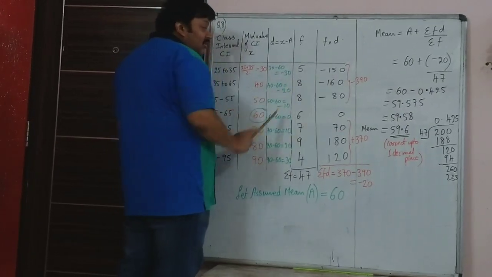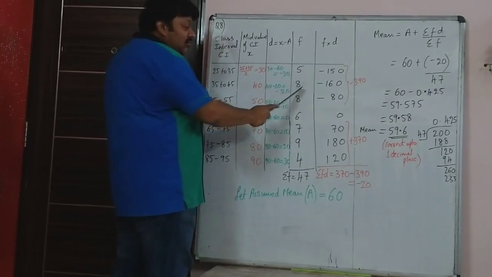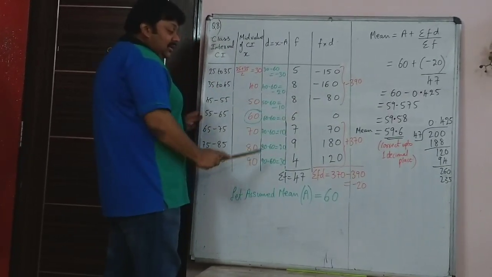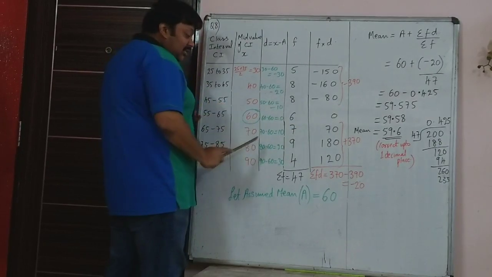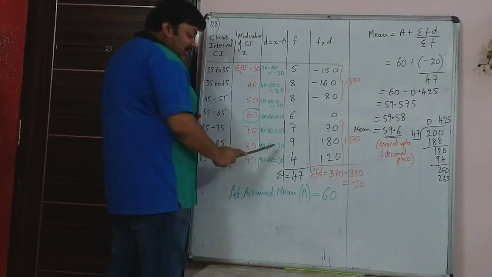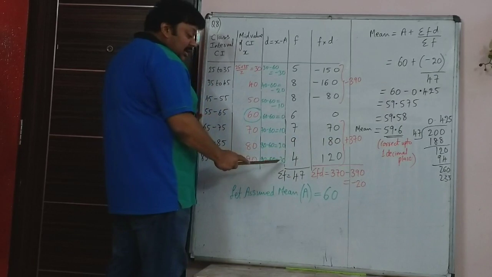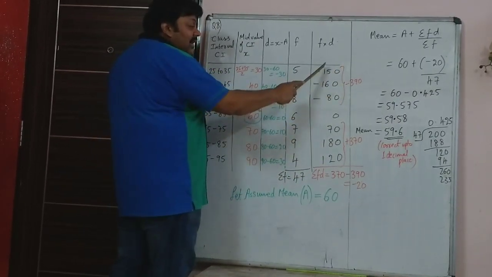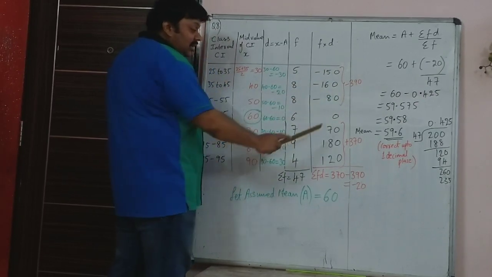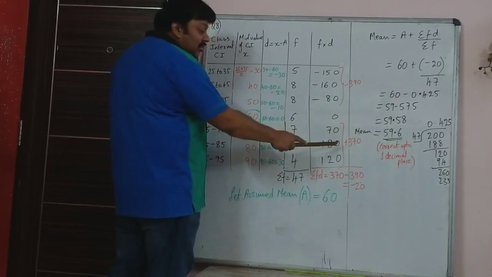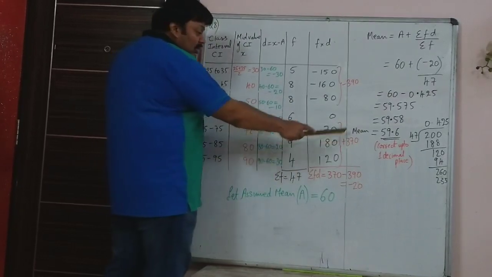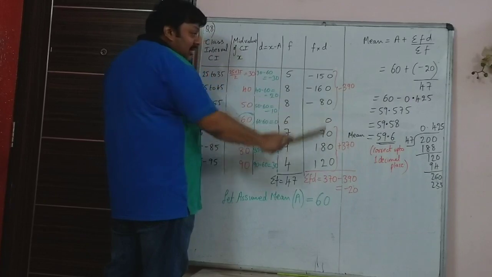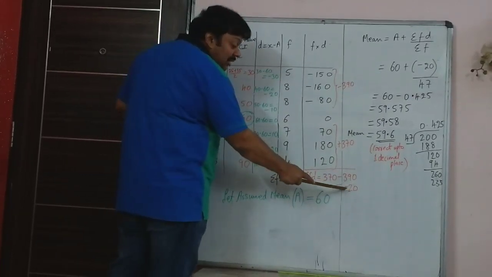Minus 30 into 5, minus 150; minus 20 into 8, minus 160; minus 10 into 8, minus 80; 0 into any number is 0; 10 sevens are 70; 20 into 9, 180; and 30 into 4, 120. So we add up the negative values, it is minus 390, and we add up the positive numbers, it is plus 370. When you add these both, it becomes 370 minus 390, that is minus 20.